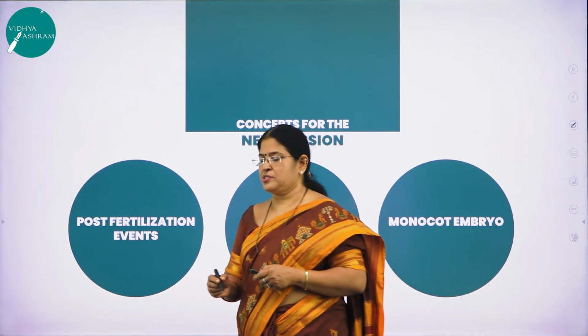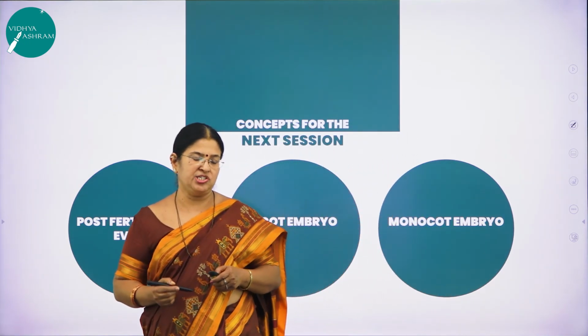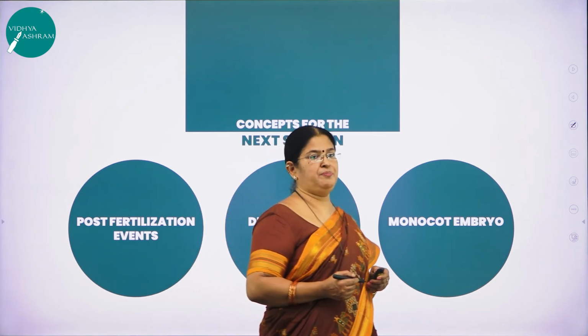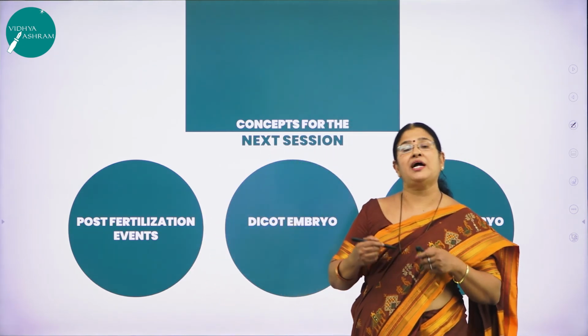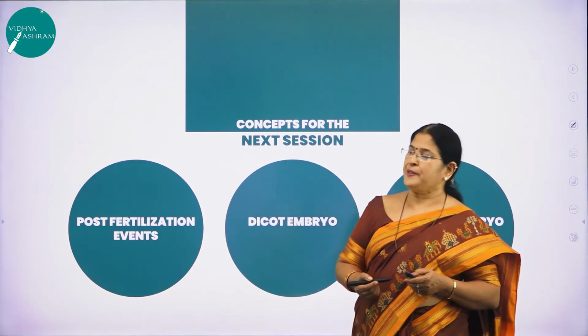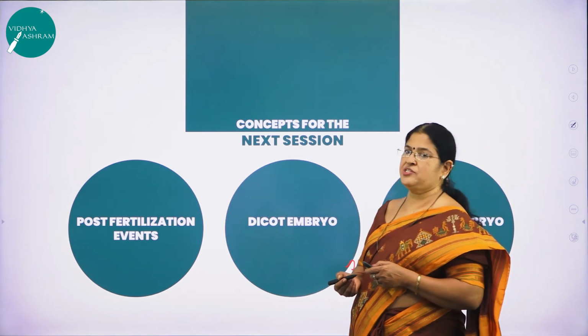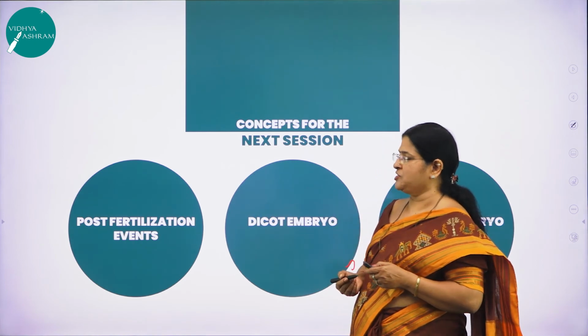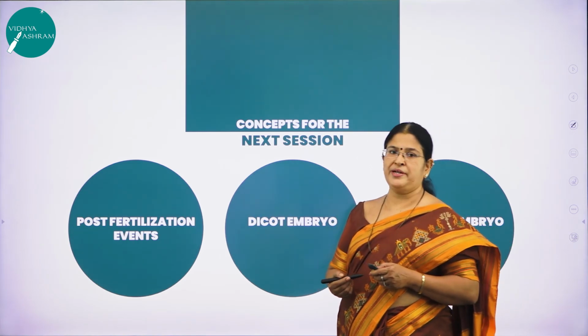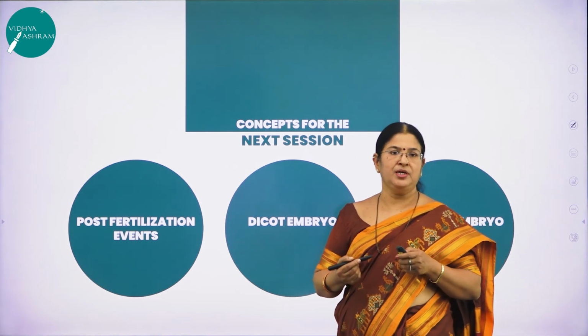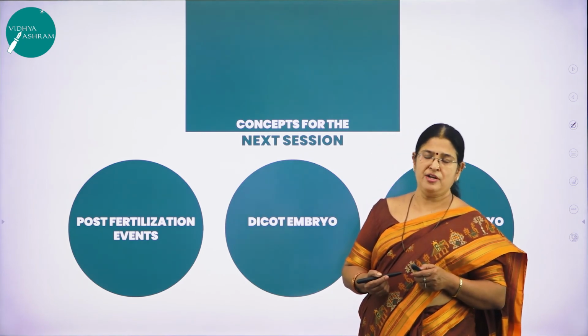So what were the concepts we studied in today's session, children? We studied about pollen pistil interaction. What is the advantage of pollen pistil interaction? Then we studied about artificial hybridization. Then we studied about double fertilization. So with this I have completed session 3 of this chapter 2 called sexual reproduction in flowering plants.